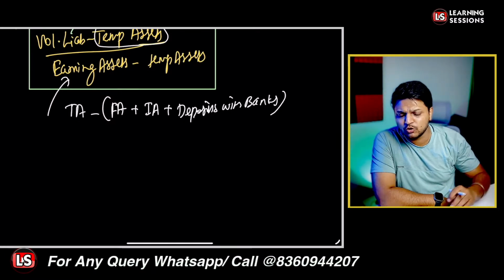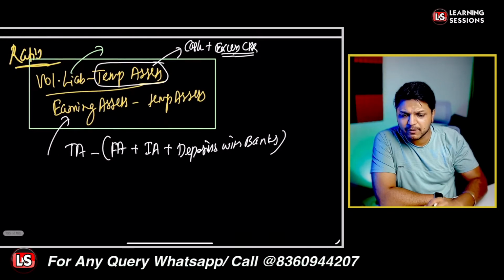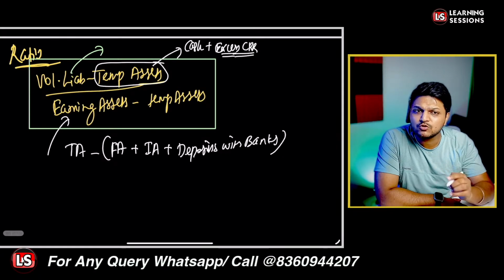The second ratio. Further, as I told you, this particular ratio lets us know how far volatile money supports the bank's earning assets.